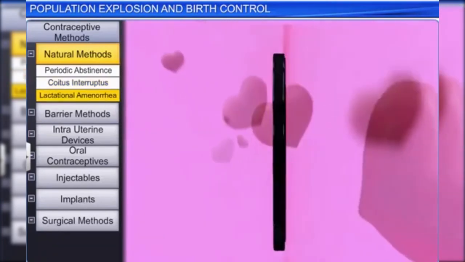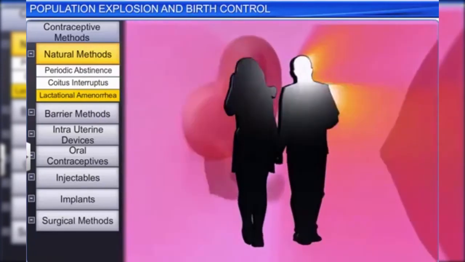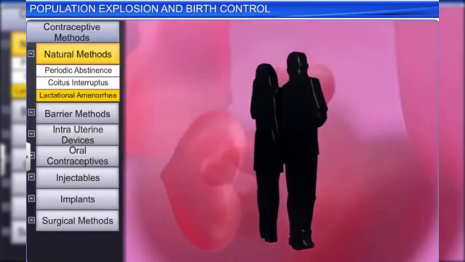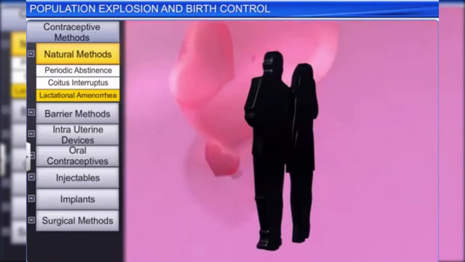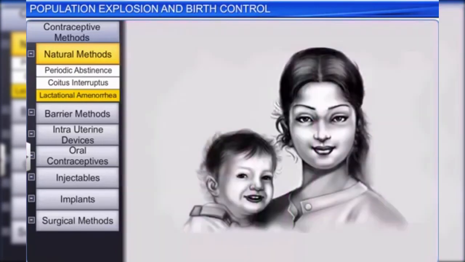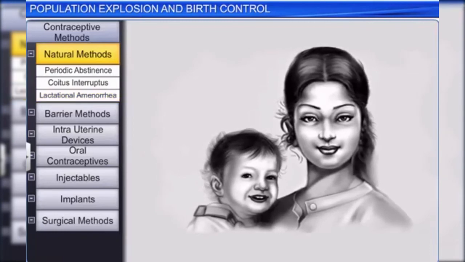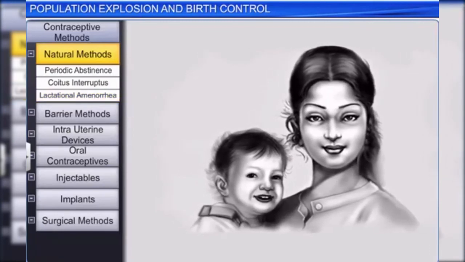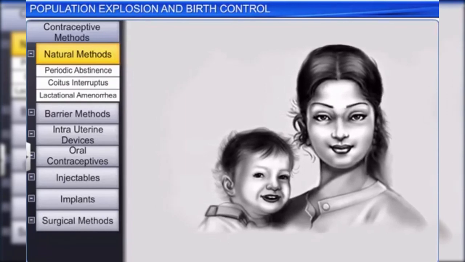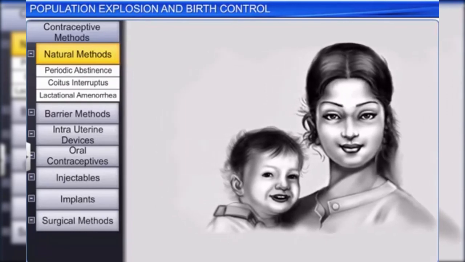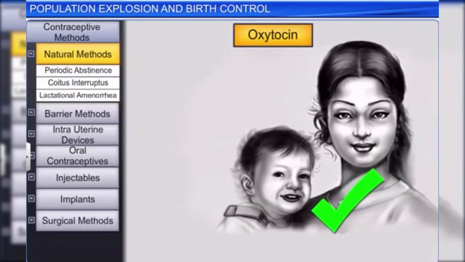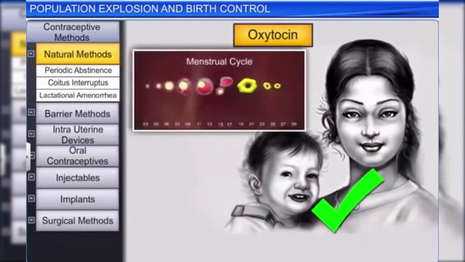Lactational amenorrhea, or the absence of menstruation during lactation, is another natural method which works on the principle that lactating women don't menstruate for up to 6 months following parturition. This is because the hormone oxytocin, which stimulates milk production, also suppresses ovulation. Naturally, without ovulation, conception can't occur.